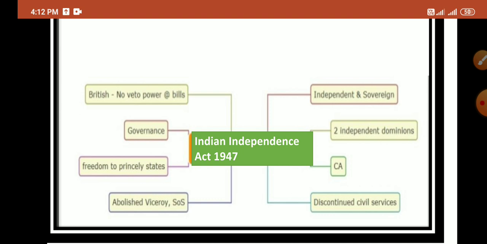And in this way, we conclude the Indian Independence Act 1947.